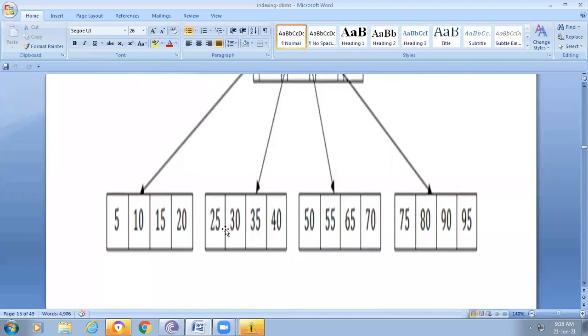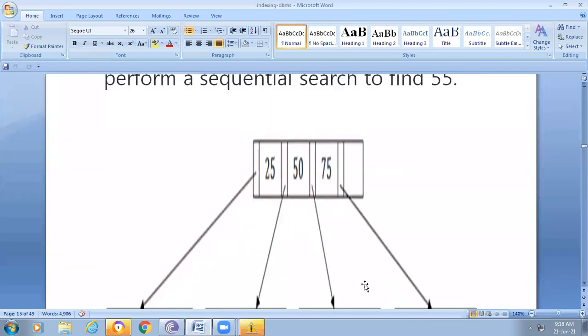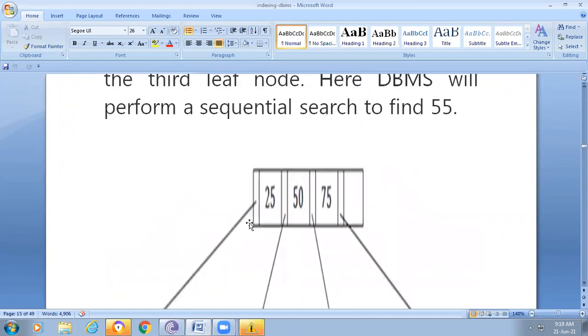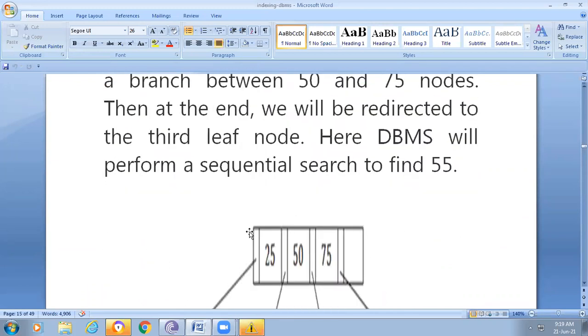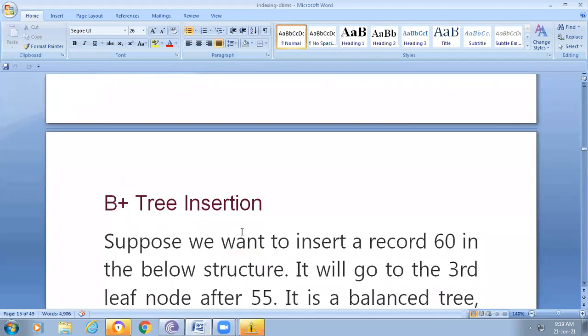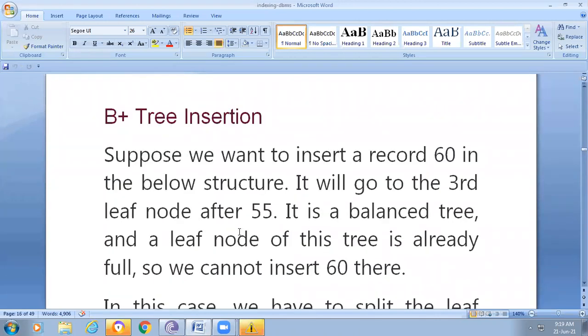For example, if we want to find 30, how can we find that? It is greater than 25, so we use the right side pointer of the 25, or the less than pointer of the 50 side. That can be used to easily find our required record. So easily we are performing the search based upon the root node. Next, how are we inserting a value?